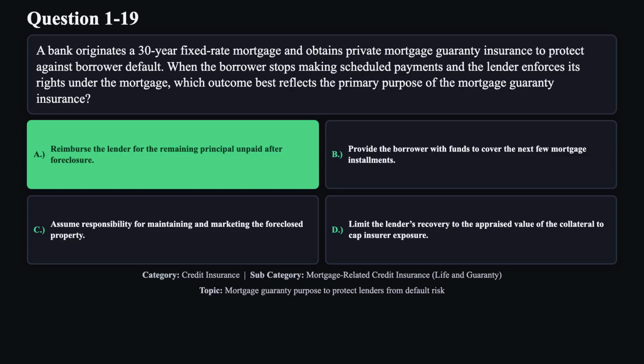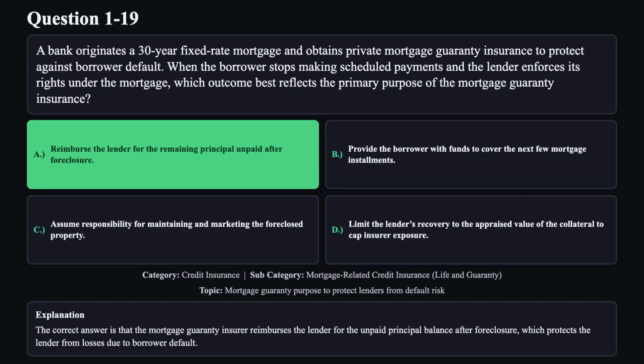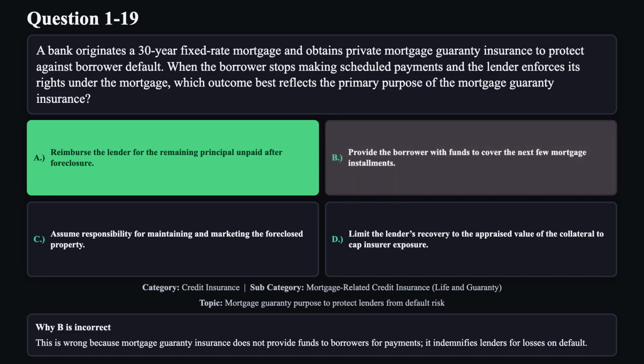The correct answer is A. The correct answer is that the mortgage guarantee insurer reimburses the lender for the unpaid principal balance after foreclosure, which protects the lender from losses due to borrower default. Reason B is not correct. This is wrong because mortgage guarantee insurance does not provide funds to borrowers for payments. It indemnifies lenders for losses on default.